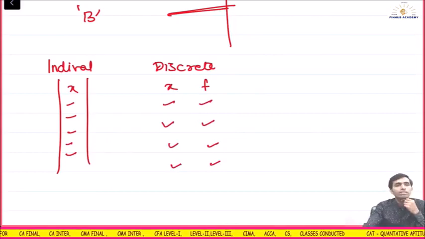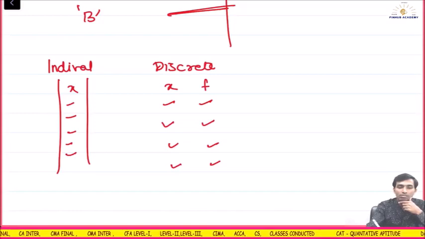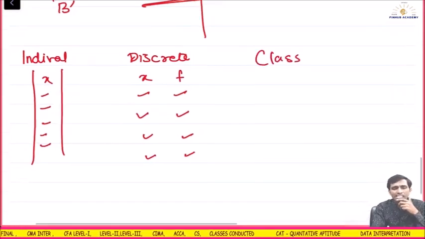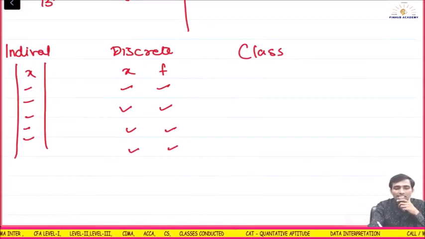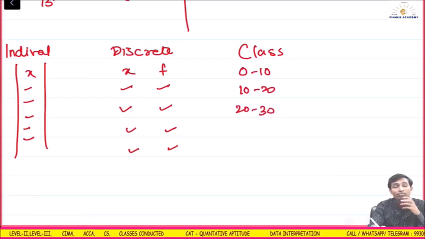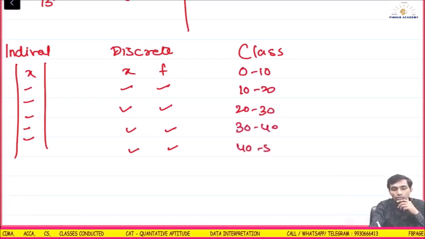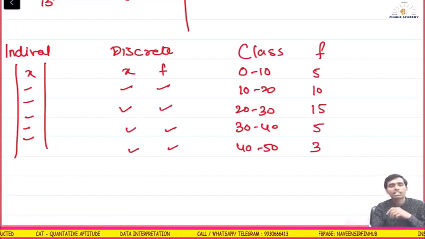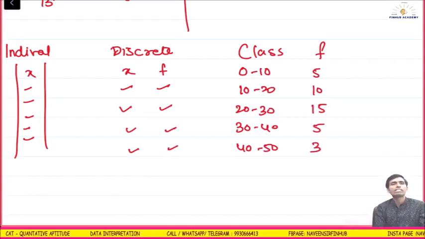The third type is class. Here you have certain classes, and we can have two forms. Let's say there is a class 0 to 10, 10 to 20, 20 to 30, 30 to 40, 40 to 50. This is the area where the sums generally come in the exam, so you should concentrate here. Frequencies such as 5, 10, 15, 5, 3 are given along with the classes.